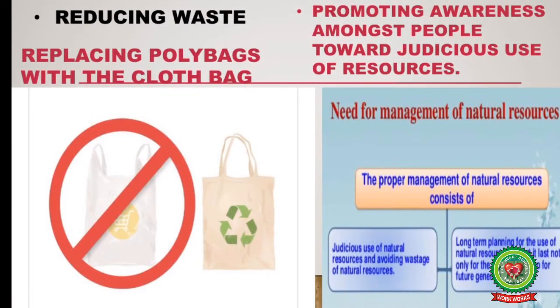Now, on reducing waste, these are the pictures related to the first 3 points of reducing waste. The first picture shows the replacing of poly bags with a cloth bag.